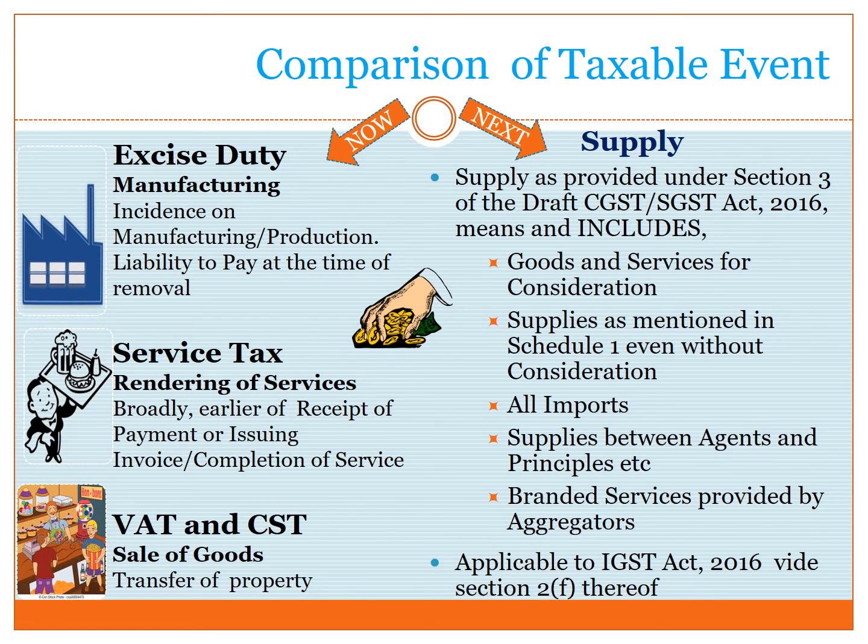Supply has been defined under Section 3 of the draft CGST SGST Act 2016, which means and includes not only goods and services supplied for consideration, but also supplies as mentioned in Schedule 1 even without consideration. Imports, supplies between agents and principals, branded services provided by aggregators like Uber, Ola, Flipkart are all included in the definition of supply. It may be noted that the same is applicable to IGST Act 2016 also by Section 2F thereof.